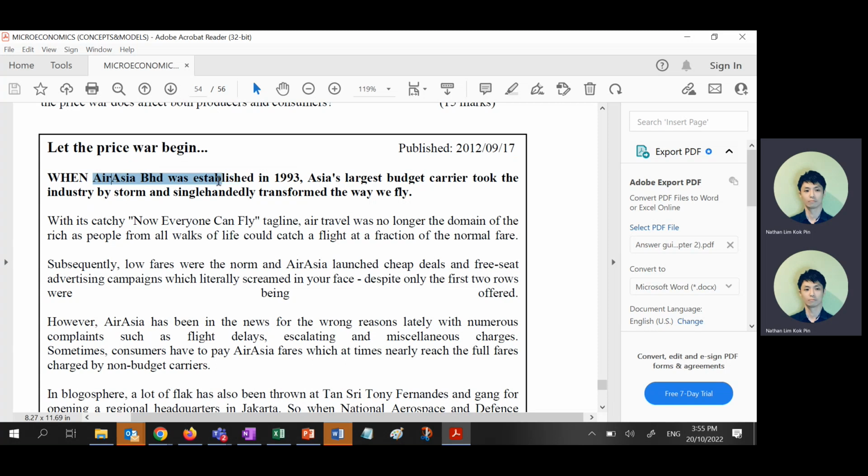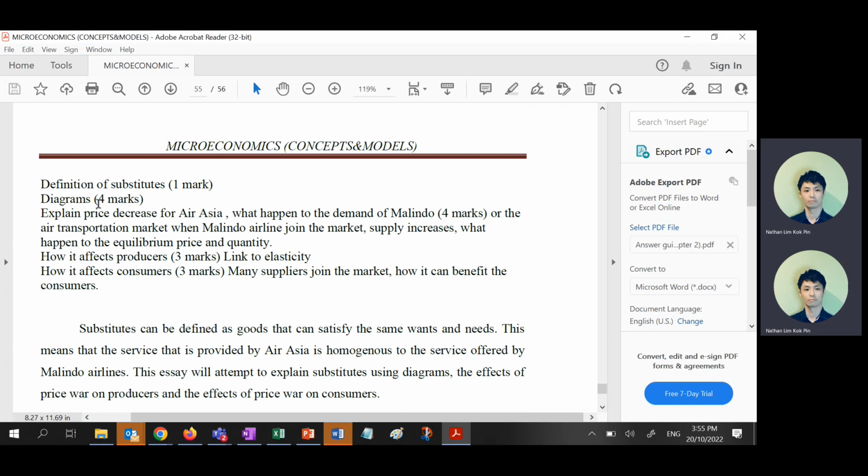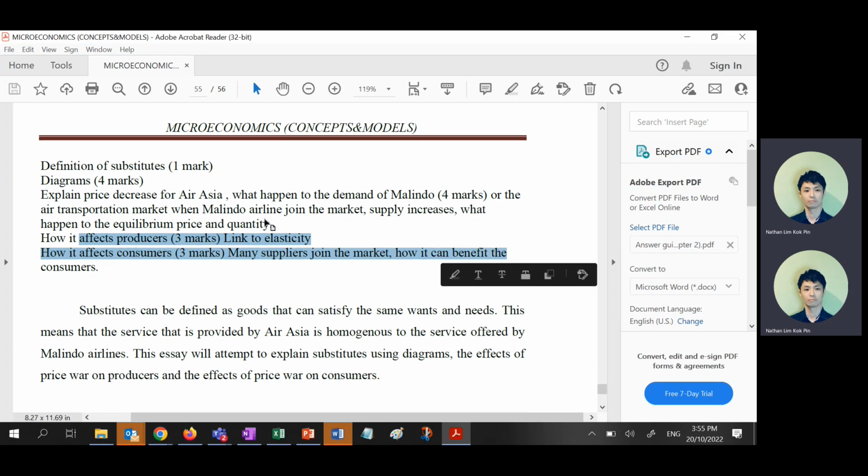So when AirAsia Berhad was established in 1993, blah, blah, blah. I don't have time to read that. Basically, you have to talk about substitutes because it's AirAsia and Malindo Air, right? Diagrams, 4 marks, explain price decrease for AirAsia. What happened to demand of Malindo, 4 marks, right? Supply increase because the number of suppliers increase, equilibrium price and quantity, then how it will affect producers, link it to elasticity. Another one, how it affects consumers, link it to number of suppliers, right?